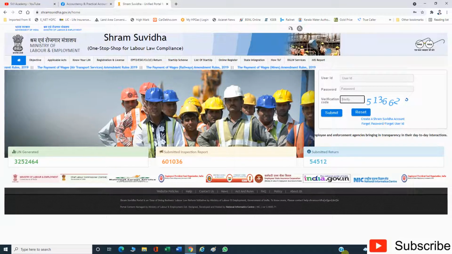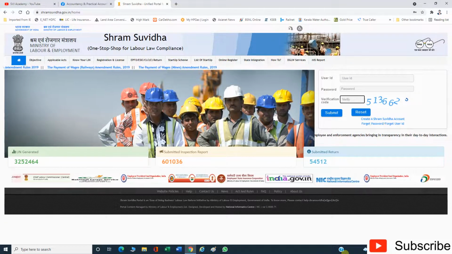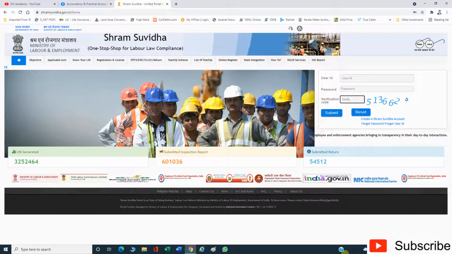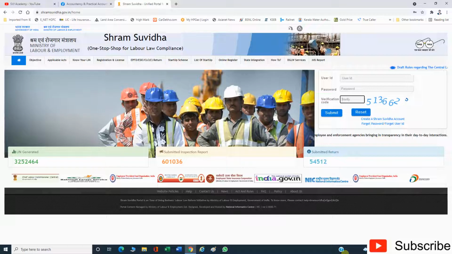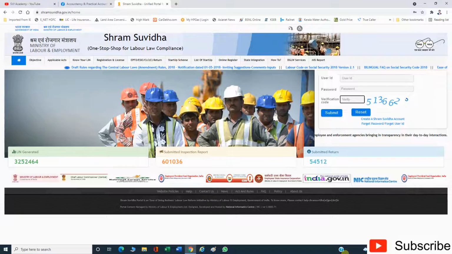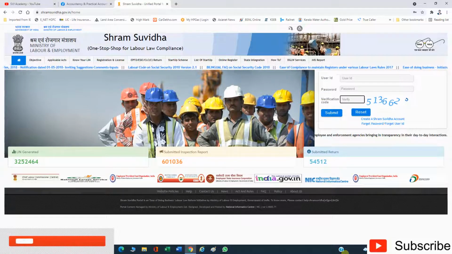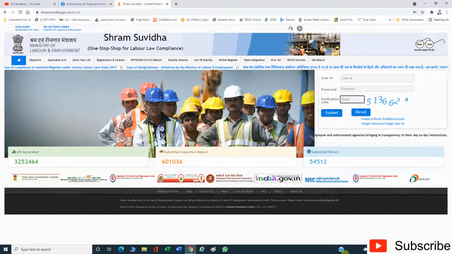So as far as concerned with the establishment, it is very convenient for filing the returns. We can use only one single ECR for filing the EPF return and ESI return. And also after the introduction of Shram Suvidha portal, 50 registers or forms replaced by 5 common registers or forms. Before the introduction of Shram Suvidha portal, we have to maintain 56 registers or forms under various labor laws. But after the introduction of Shram Suvidha portal, all these 56 forms replaced by only 5 registers or forms under different laws. So the Shram Suvidha portal is reducing the compliance burden of establishments.